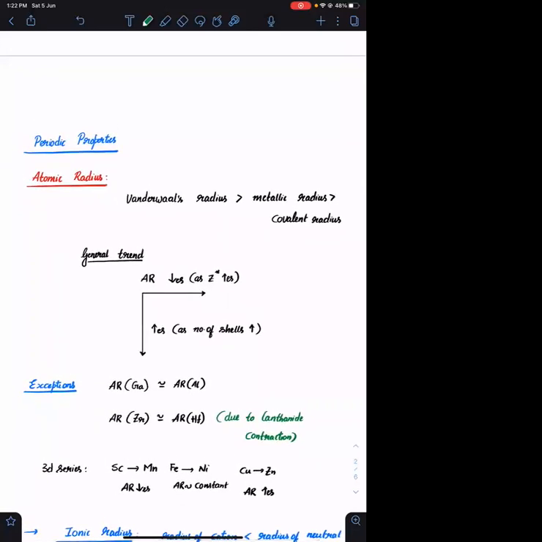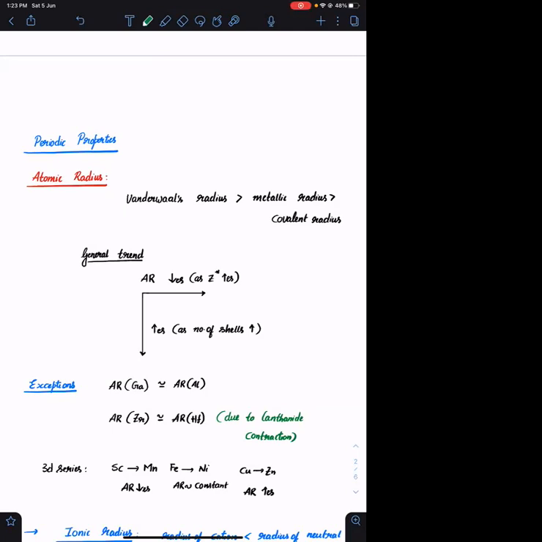The periodic properties which we have are atomic radius, with a subsection ionic radius, then ionization energy, then electron affinity, also called electron gain enthalpy, then electronegativity. You need to understand how to compare all these along the period as well as along the group. If you understand that, that is sufficient in the chapter of periodic properties. To understand that, you need to know the variation of Z star.